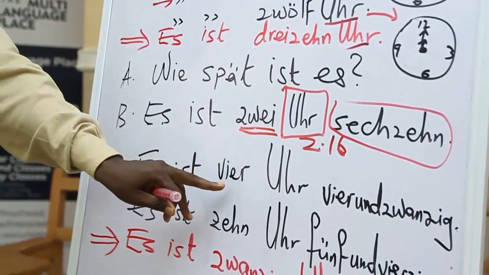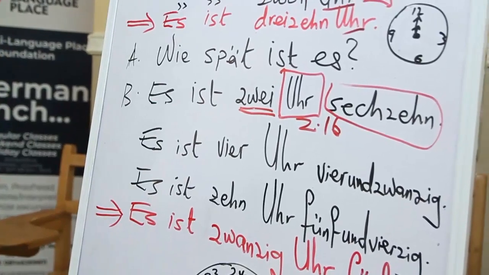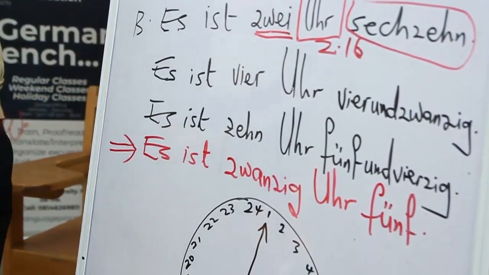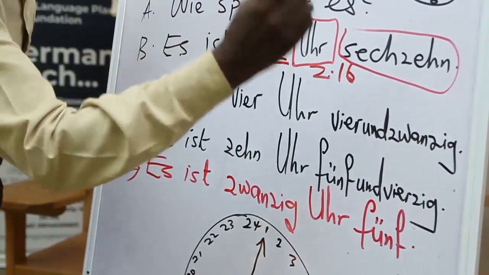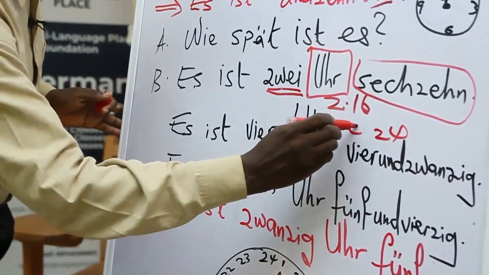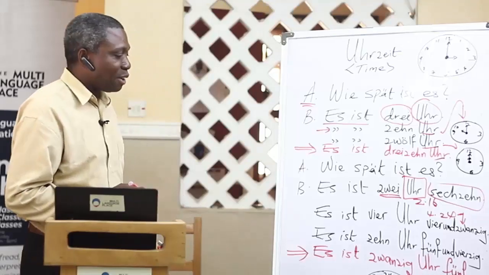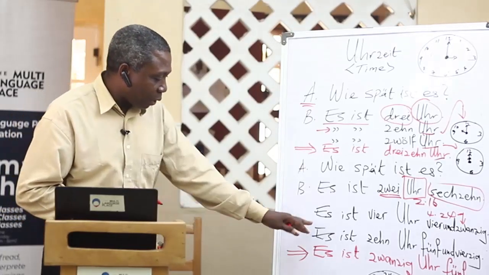Es ist 4 Uhr 24. It is 4 o'clock and 24. 24, you remember, that is 24. So we are saying it is 4:24. Es ist 4 Uhr 24.